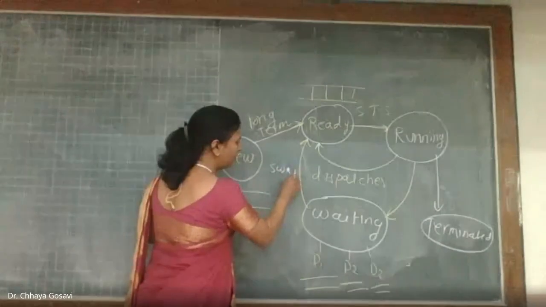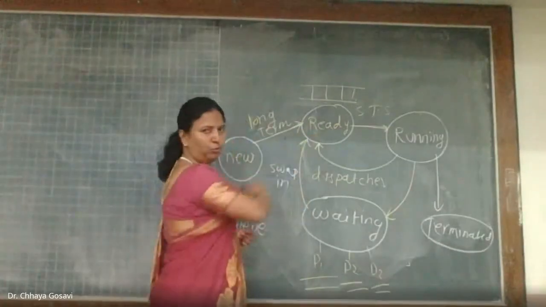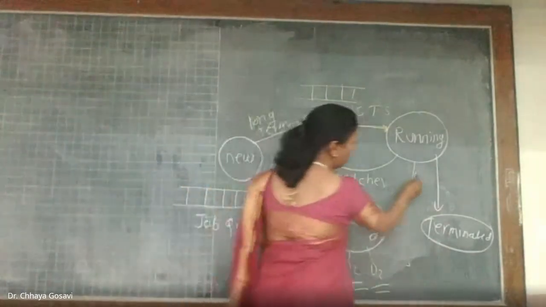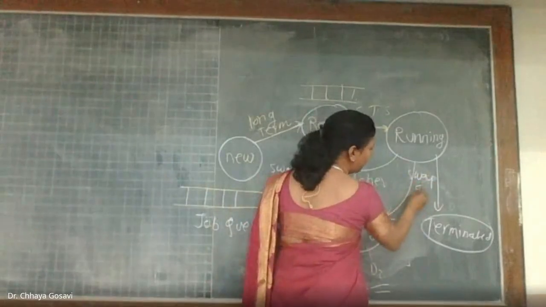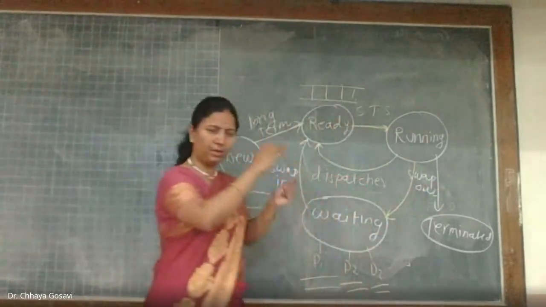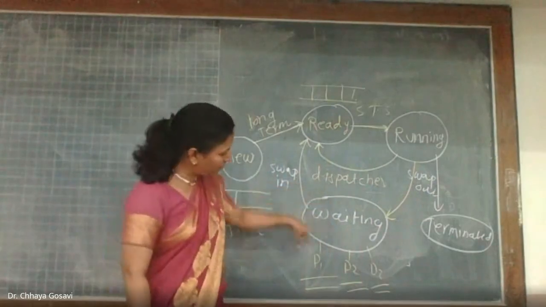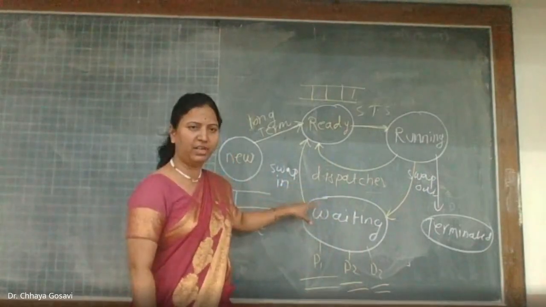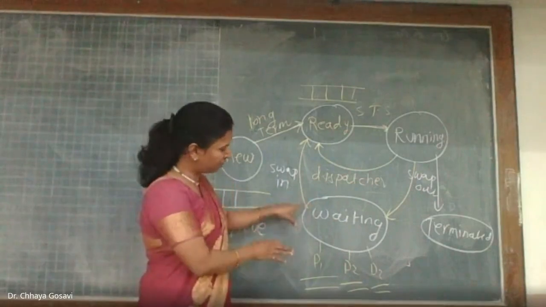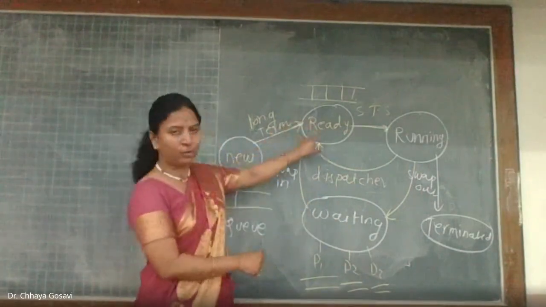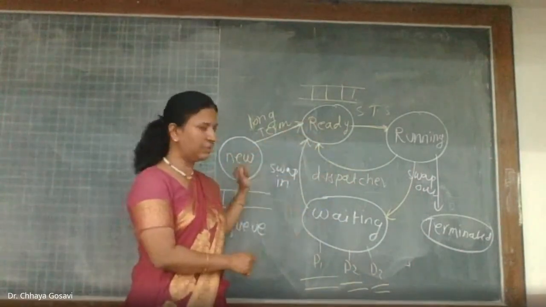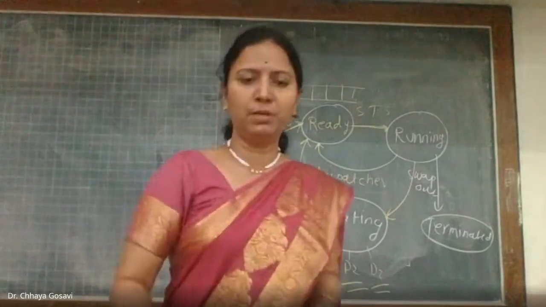Put the process back to the ready state. Swap out is to remove a process from the running state. The process may wait for some IO operations in the wait state, and when it finishes, it has to be put back to the ready state. That is the job of the dispatcher or medium-term scheduler.